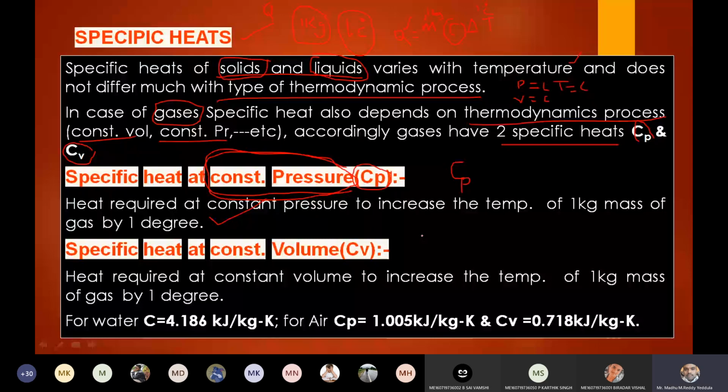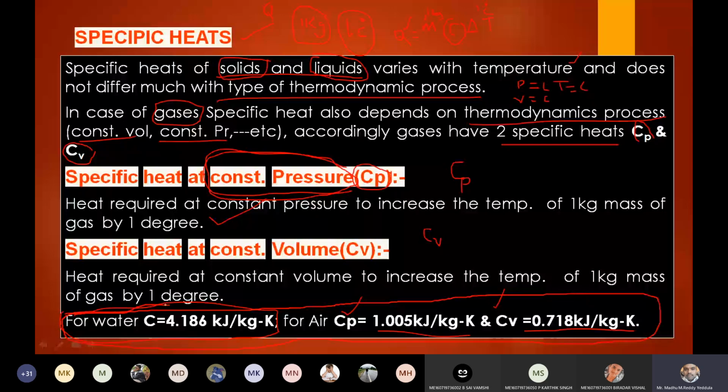Whereas for solids and liquids, we have only one specific heat. That is the reason for water, C is equal to 4.186 kilojoules per kg Kelvin. Whereas for gases, let us take air, we have Cp separately, Cv separately. Cp for air is 1.005 kilojoules per kg Kelvin, and Cv is 0.718 kilojoules per kg Kelvin. Right. These values are constant values. Even if they are not given in the problem, if required, you need to remember these standard values for the specific heat of water, and Cp and Cv for air.